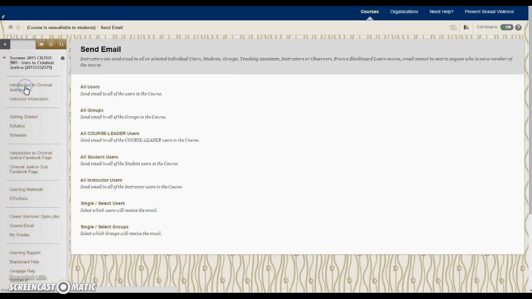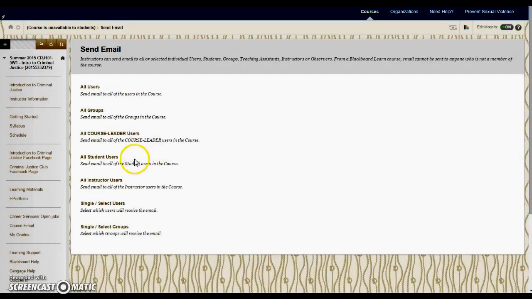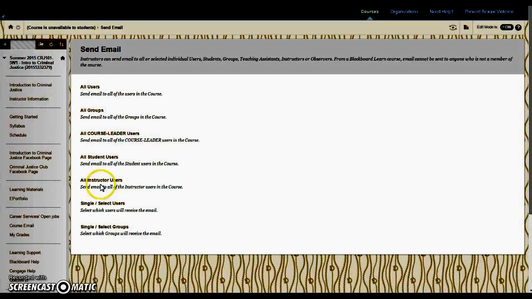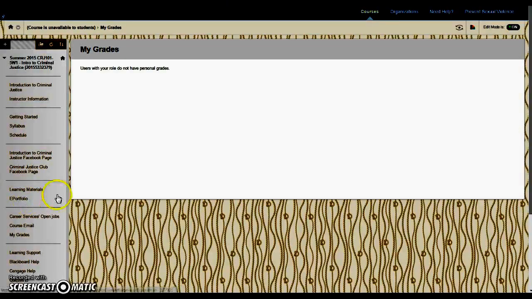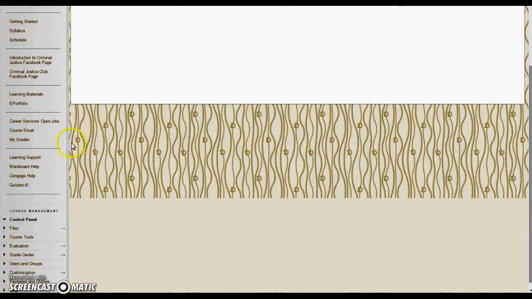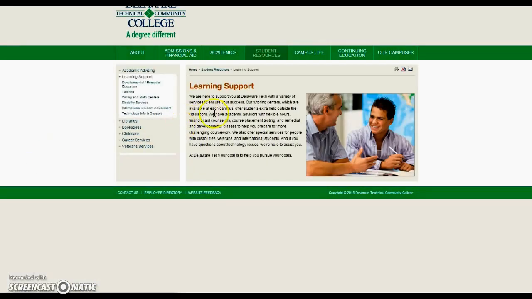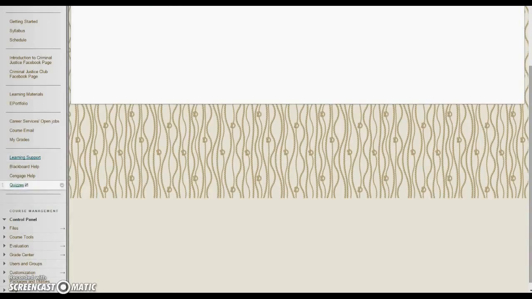There's course email. So if you want to email a fellow student, you can click on course email. And then the My Grade section, I'm the faculty member, so I don't have any grades, but every assignment that you have in this course is listed here, and it'll tell you what your grade is. There's learning support. So if you have any questions about student services or whatever is available to you here at Delaware Tech Stanton campus, just click on that.